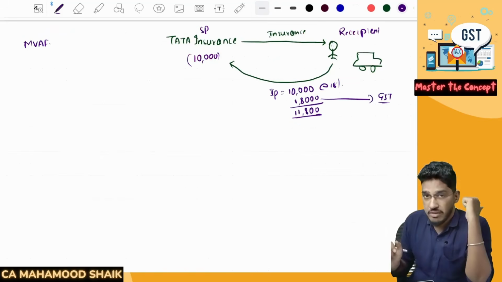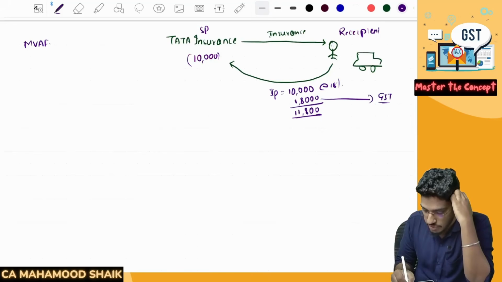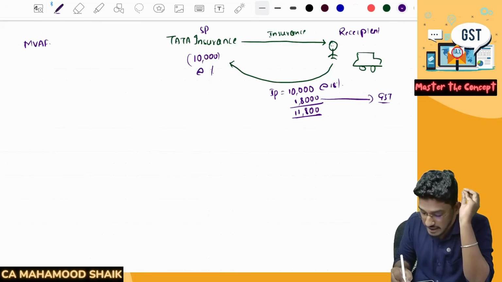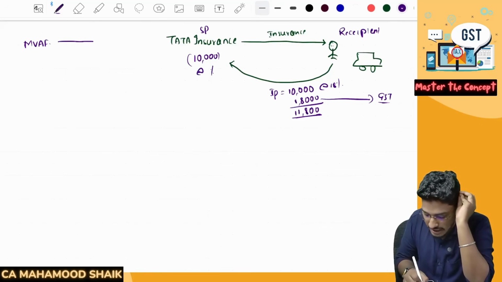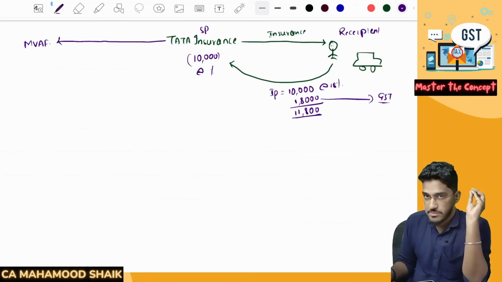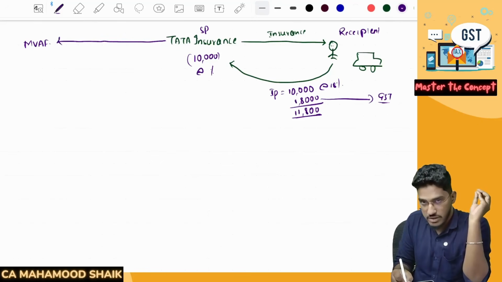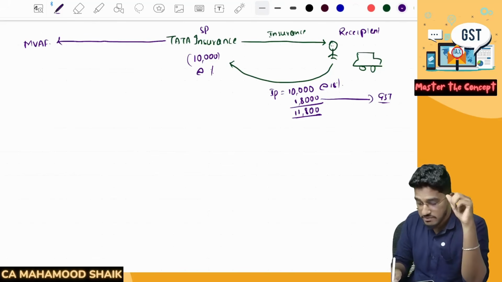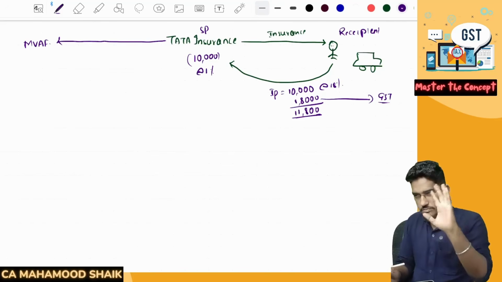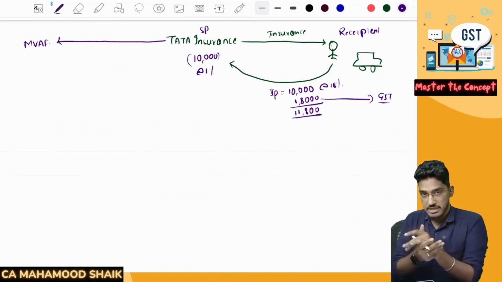And as per the Motor Vehicles Act, every insurer has to contribute a certain percentage of the premium which they have collected to the MVAF. These are the insurers who have provided third-party insurance to vehicle owners. From them they have collected a premium, and out of that premium a certain percentage, say for example 1%, is contributed. It is not exactly 1%, I'm using it for example's sake.